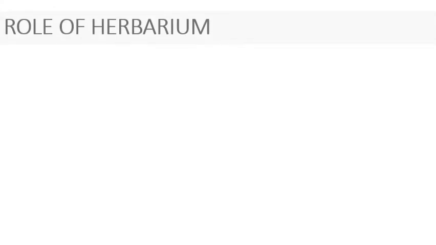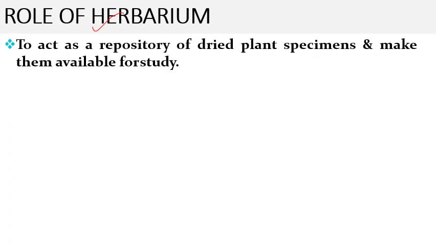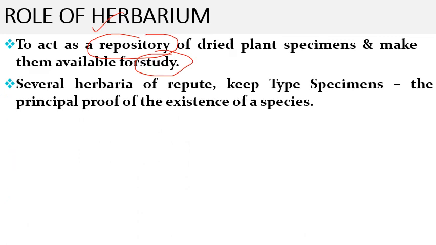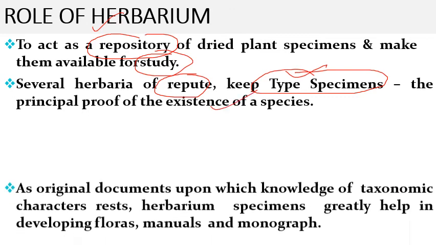Next comes the roles of herbarium. They act as a repository of dried plant specimens, and they help in the study of these specimens. There are several reputed herbaria in the world which keep the type specimens. Type specimens are those specimens which are described, identified and named for the first time. They act as the principal proof of the existence of a species.